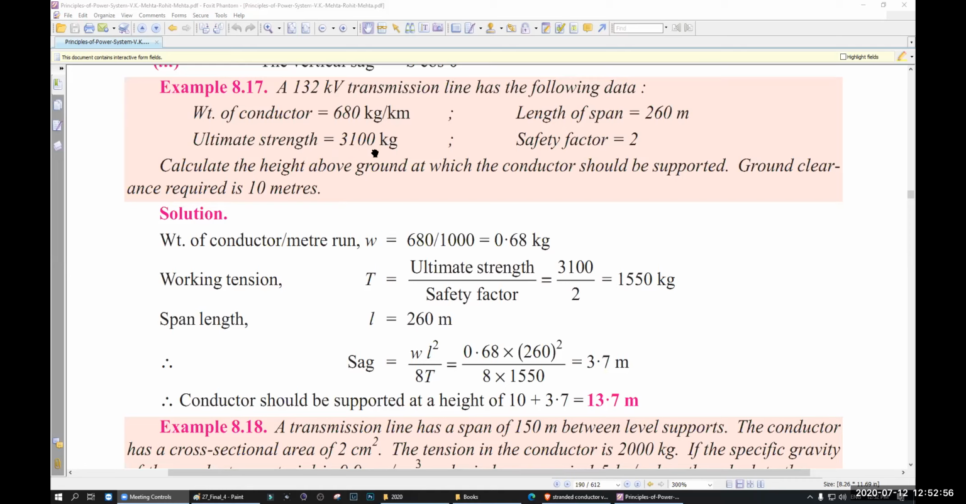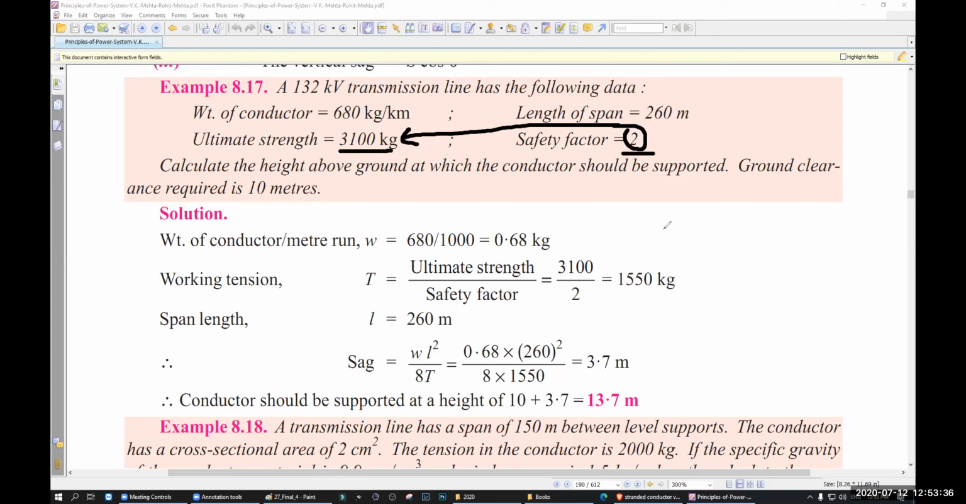That means after this weight your conductor will break. And safety factor is equal to 2. Safety factor 2 means your normal strength is half of it. Whatever the tension you have right now, the ultimate strength is double. That means your tension is this divided by this. So you got your T.